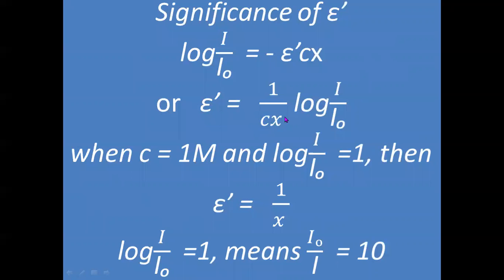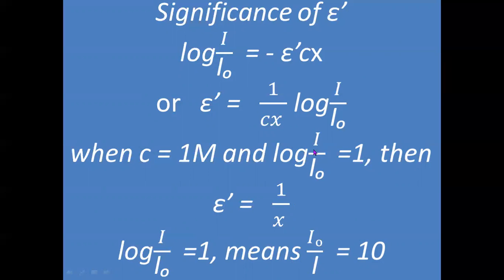Because we want epsilon dash, or molar extinction coefficient, to get that we can substitute the value of x as 1 and the value of C as 1, means if we take a solution of concentration 1 molar and log I by I0 is equal to 1.